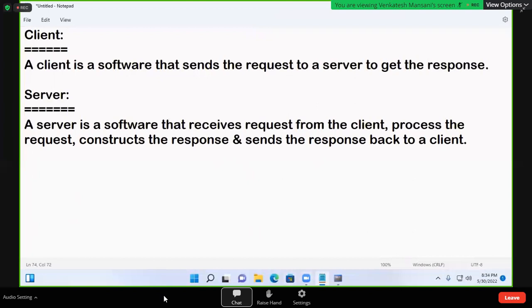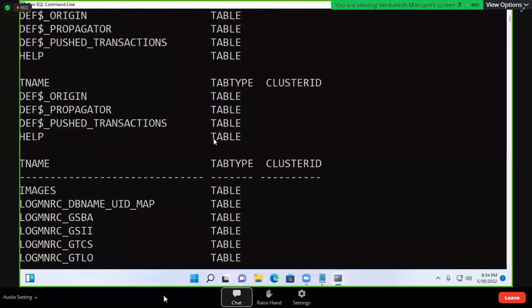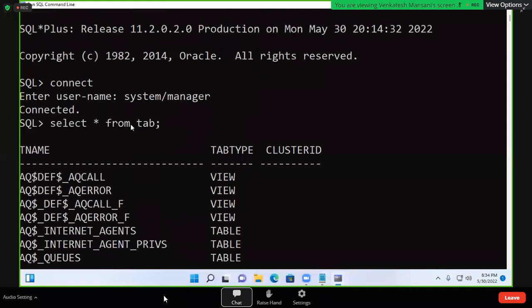Suppose here I typed select star from student, in the tab I wrote. Then my request passed and we got a response. That is the client. But on the back side, this query is received by the database. The database is the backend, we cannot see it.